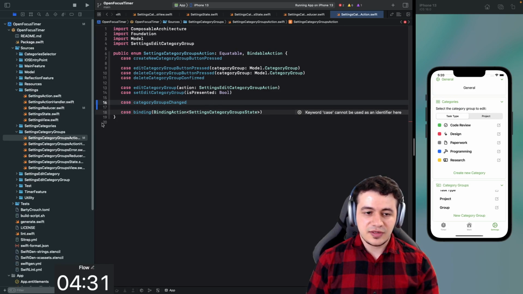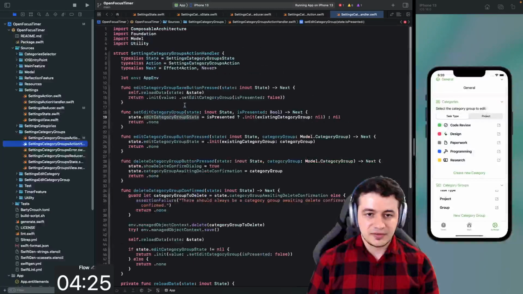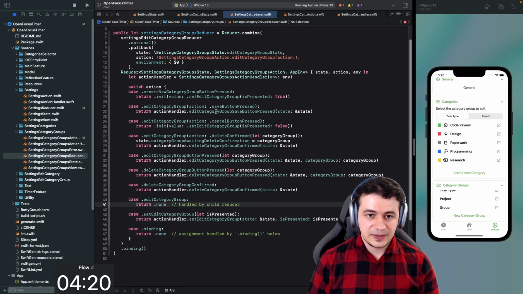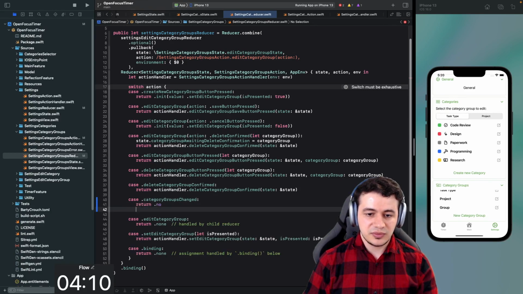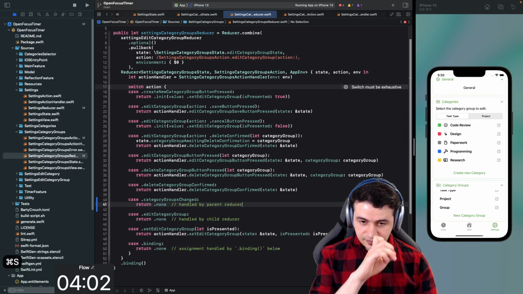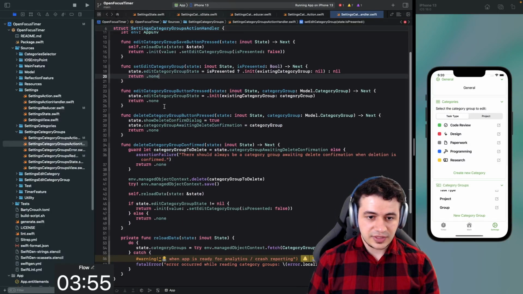So anytime something happens in here where these data change, we're just going to call into this. And we of course need to do it in the action handler. Let's go to the reducer to cover that first. So edit category group handled by child reducer, and we have category groups changed. We don't need to do anything here because this is handled by parent reducer. All right, and then we have here the different actions that can happen.